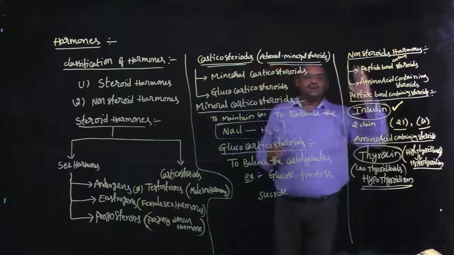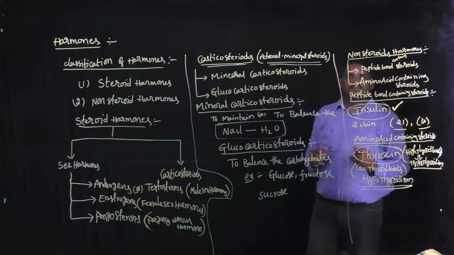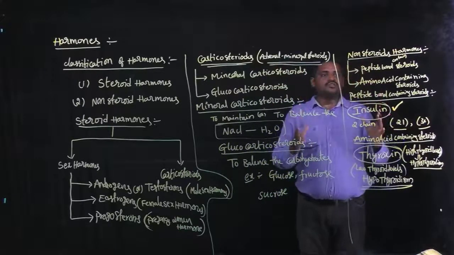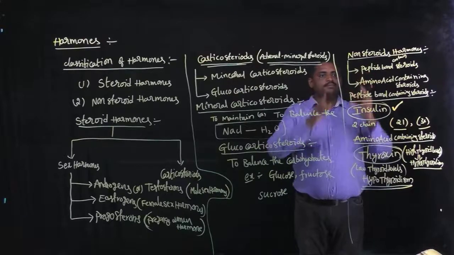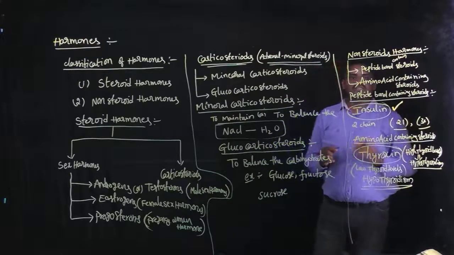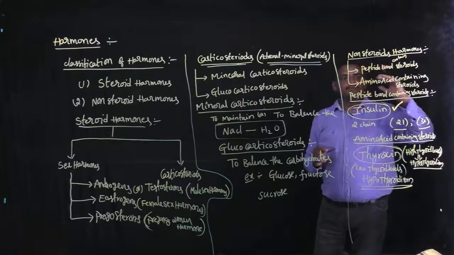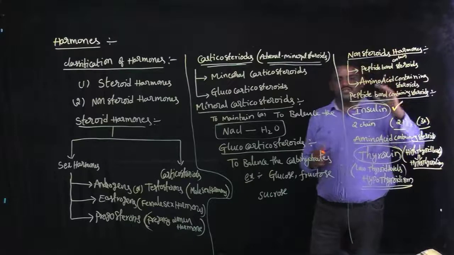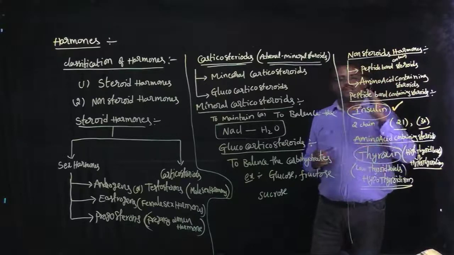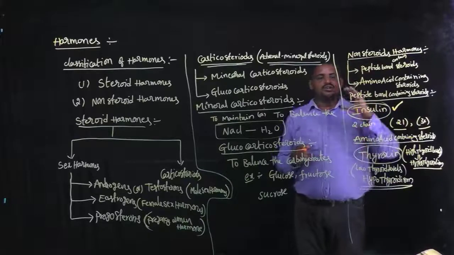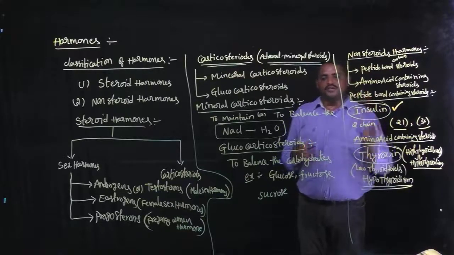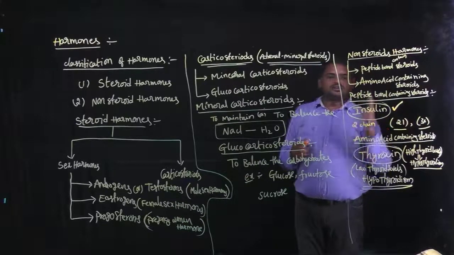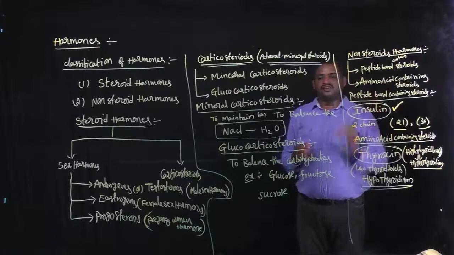And next, non-steroid hormones. Non-steroid hormones are subdivided into two categories: peptide bond containing steroids and amino acid containing steroids. First, peptide bond containing steroids. The best example is insulin. In the insulin structure, two chains are present. One chain contains 21 peptide bonds and another contains 30.